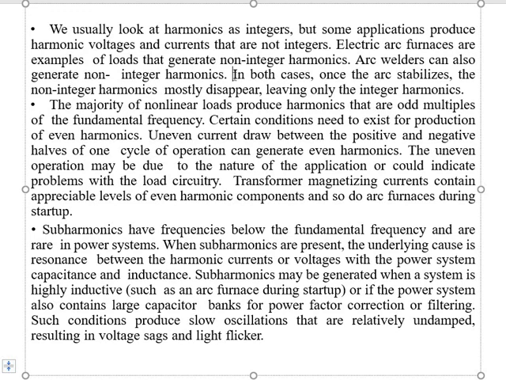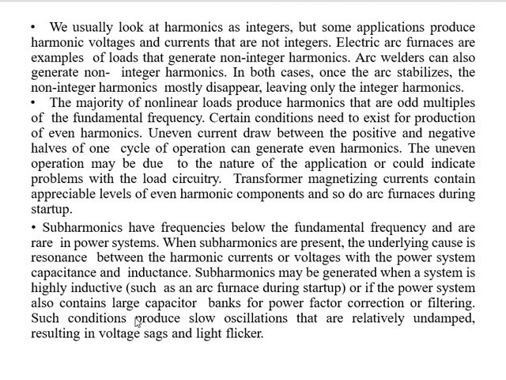Such conditions produce slow oscillations that are relatively undamped, resulting in voltage sags and light flicker. So subharmonics mainly depend on a large inductive load or large capacitive load, resulting in voltage sags or light flickering effect. We discussed voltage sags and light flickering in chapter 2. So subharmonic is also a reason behind voltage sag and light flickering.